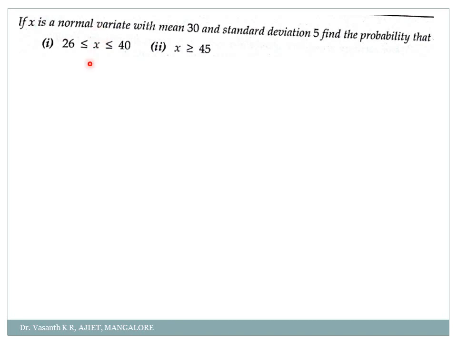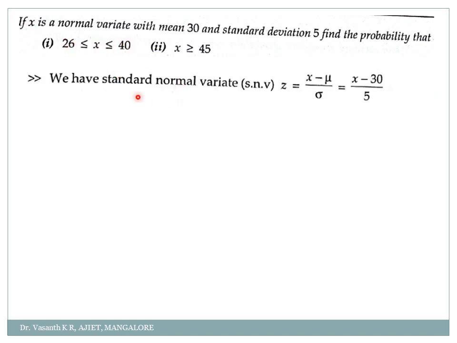How will you convert this x to z? The standard formula for a normal variate is z is equal to (x minus mu) by sigma. What is mu? Mu is the mean. How much is the mean? 30. How much is sigma, the standard deviation? 5. So in the first case you take x as 26, in the second case you take it as 40. We have the standard normal variate z equal to (x minus mu) by sigma, where mu is 30 and sigma is 5.